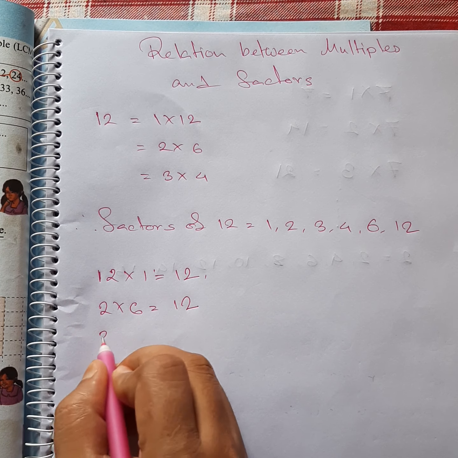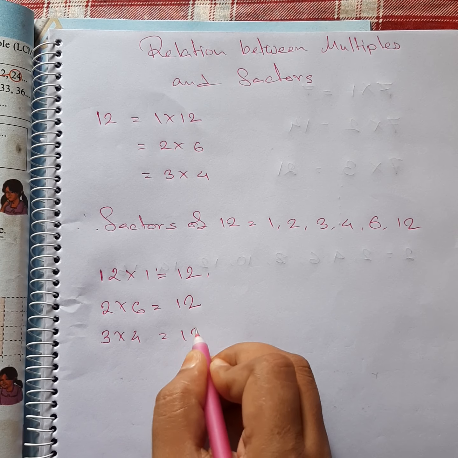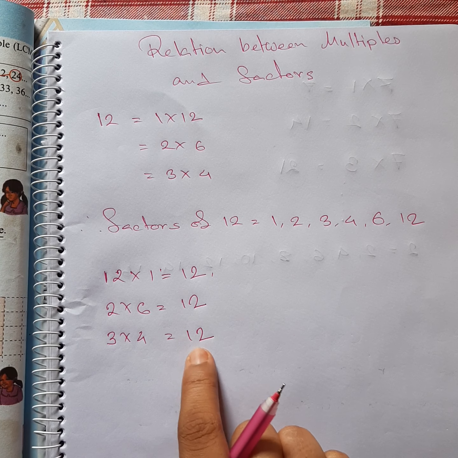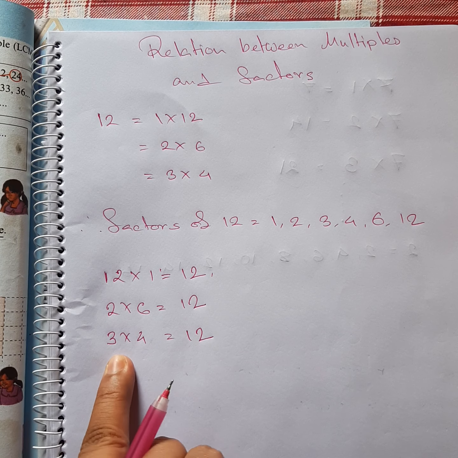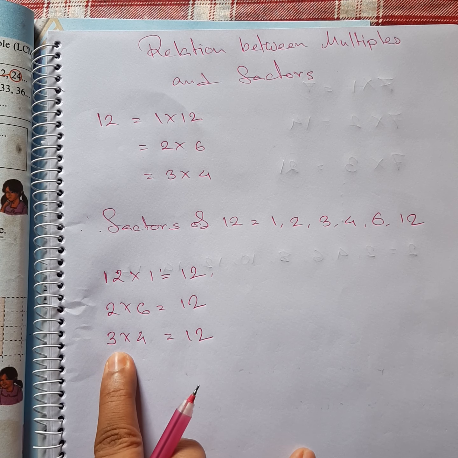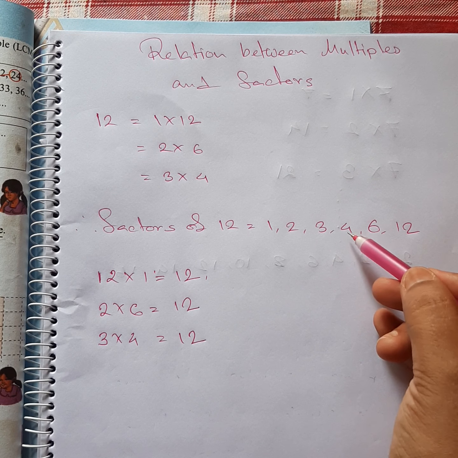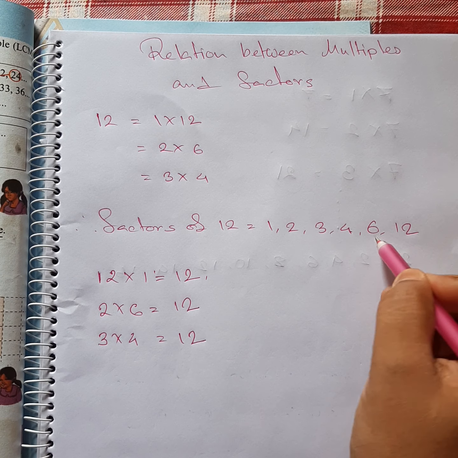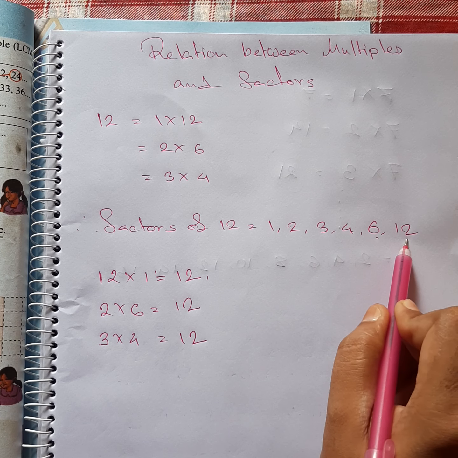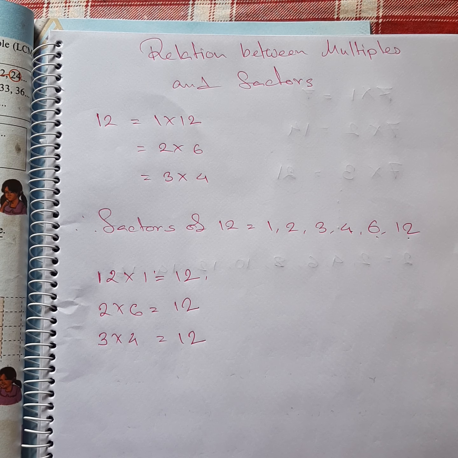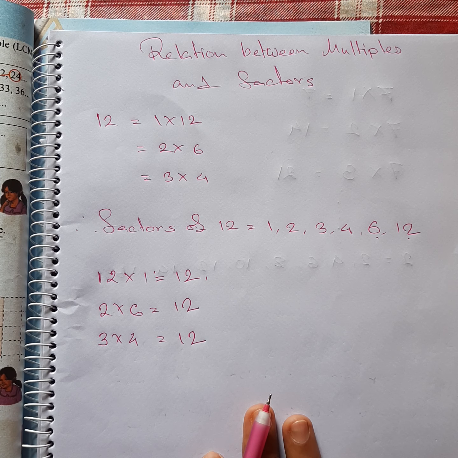If you multiply 3 with 4, then we get 12 again. So you can say that 12 is also a multiple of 3. Same as 12 is a multiple of 4, 6 and 12 itself. What does that imply? The number 12 is a multiple of all of its factors. Yes, it is true. A number is always a multiple of all of its factors.